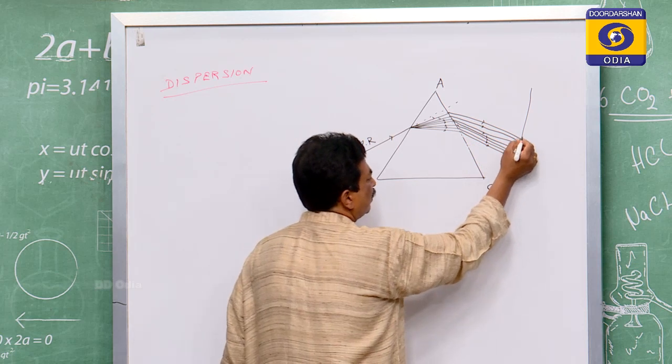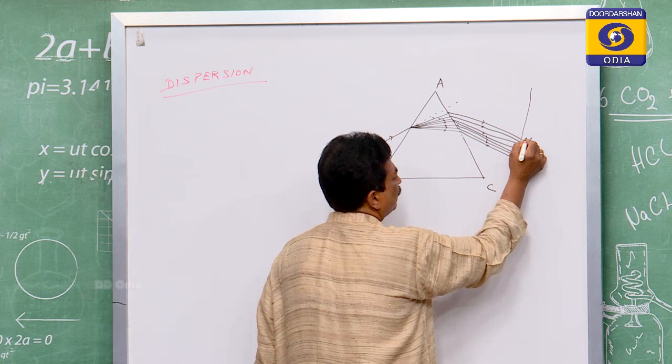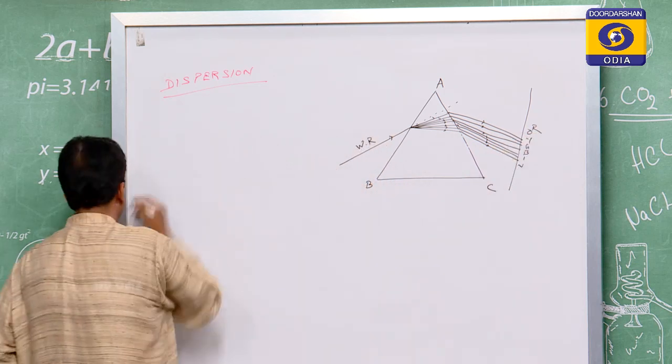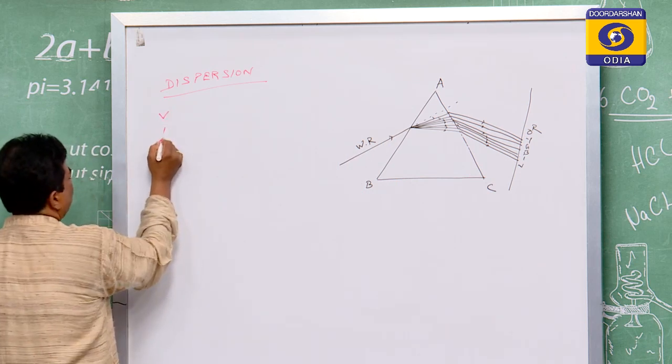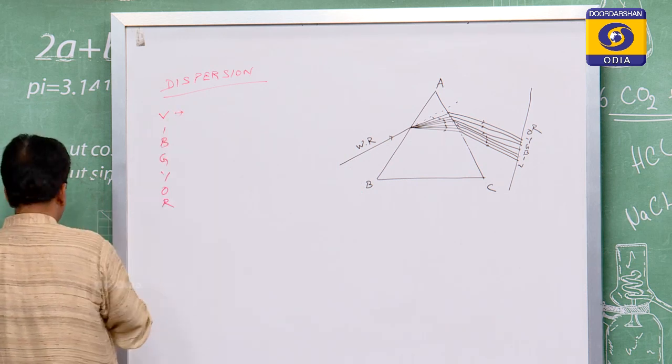These 7 colors which we obtain are VIBGYOR. What is this V?